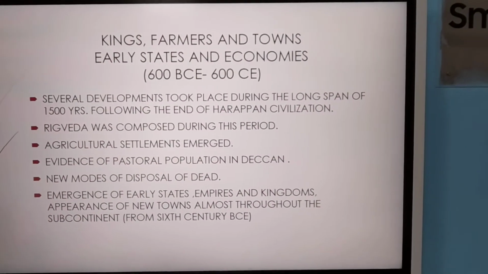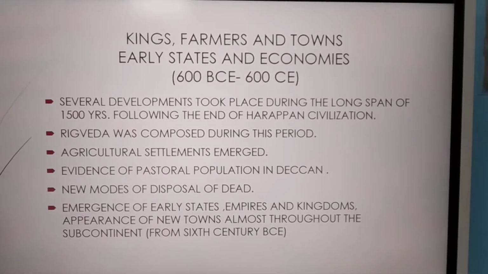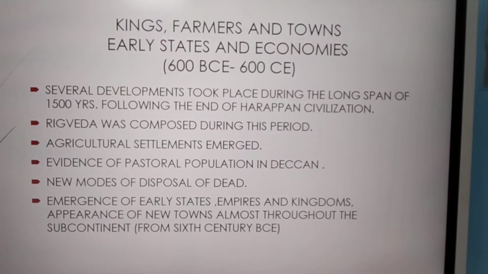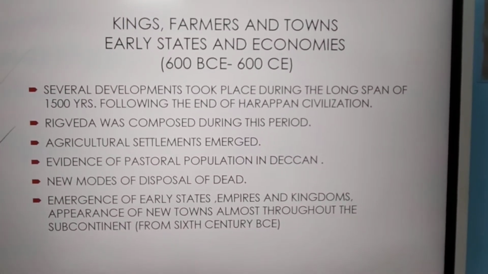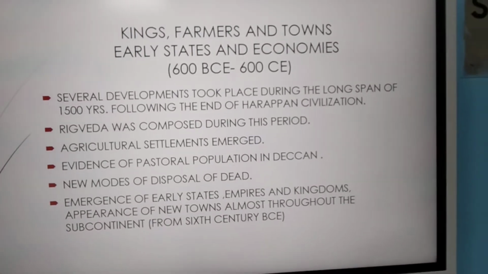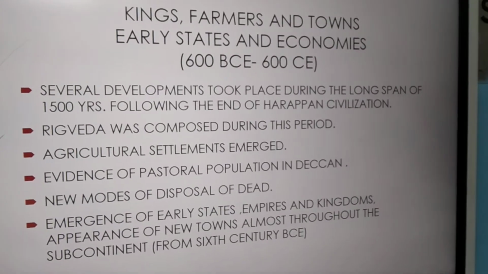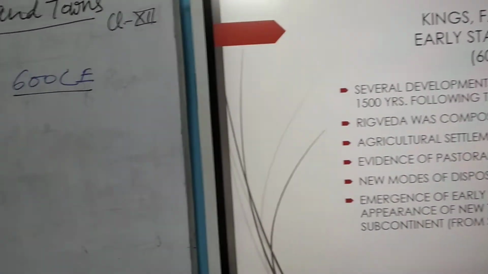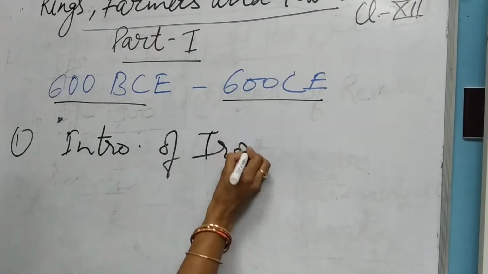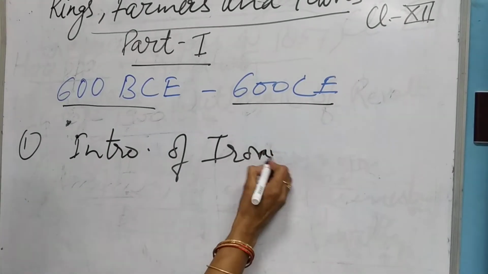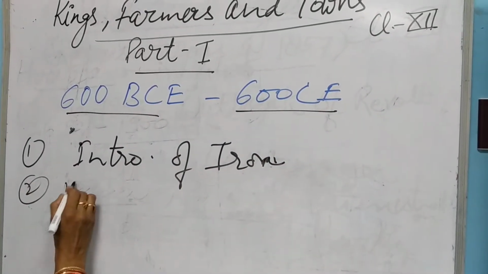This period is important because several developments took place. What sort of developments? First of all, the introduction of iron. Then the composition of the Rig Veda.